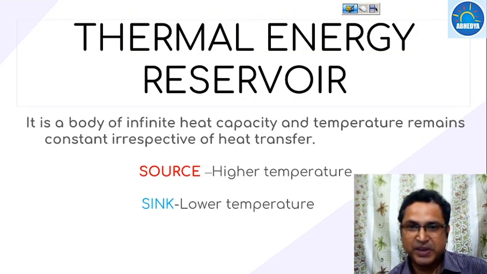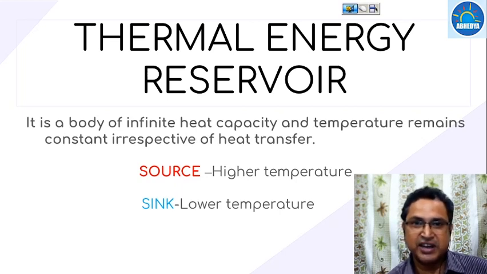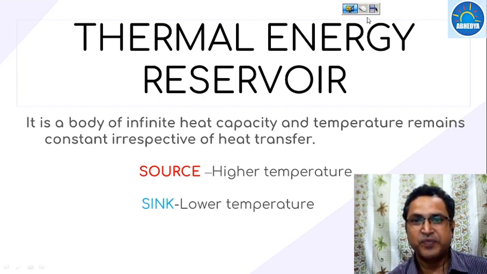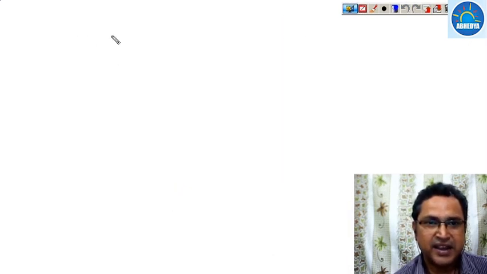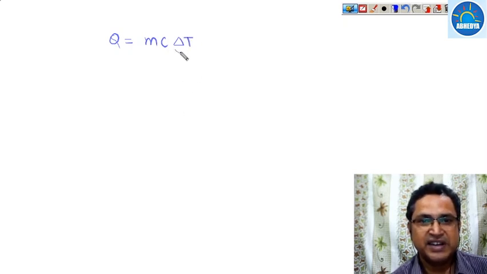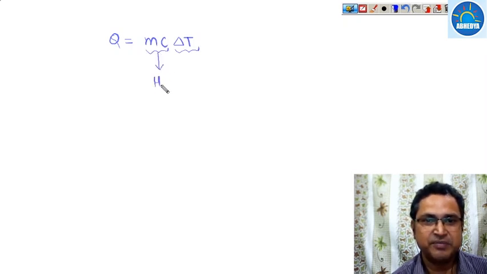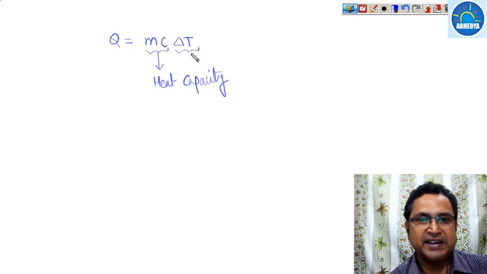Now, to explain the second law of thermodynamics, some related terms need to be explained properly. The first one is the thermal energy reservoir. What is a thermal energy reservoir? Now see, we know that the heat of any body can be written as mc delta T, where delta T is the temperature difference, and mc is known as the heat capacity.